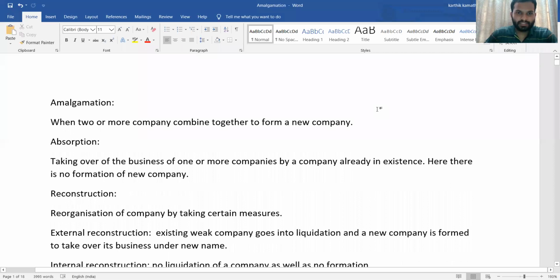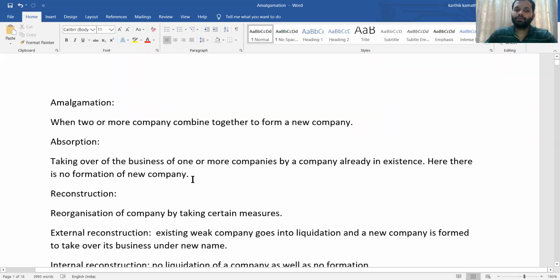Then there is absorption. What do you mean by absorption? Taking over of the business of one or more companies by a company already in existence. Hence, here there is no formation of a new company. So that means there is one liquidation, but there is no formation of a new company. In that case, that is known as absorption. So in the case of absorption, what happens? Suppose there is A company. A company decides to take over B Limited. So this is a case of absorption.